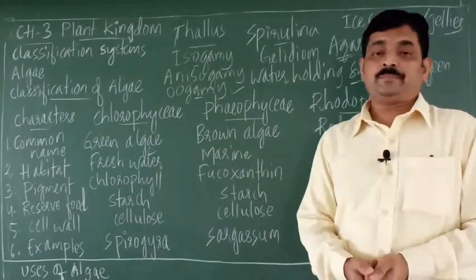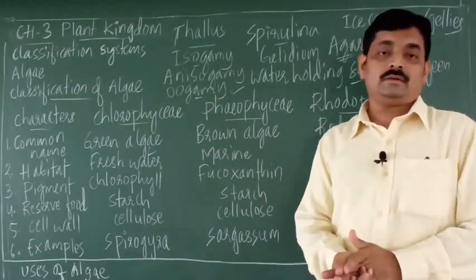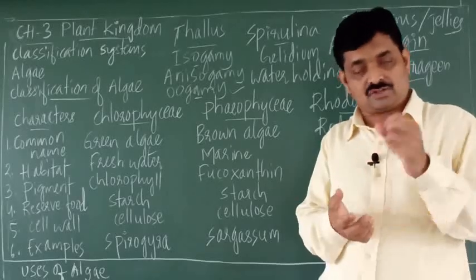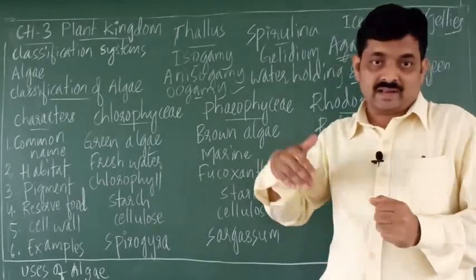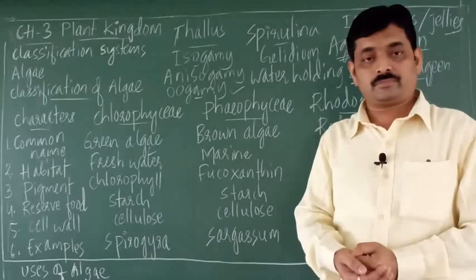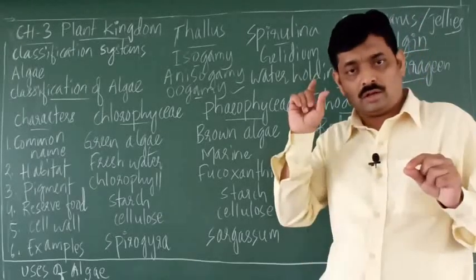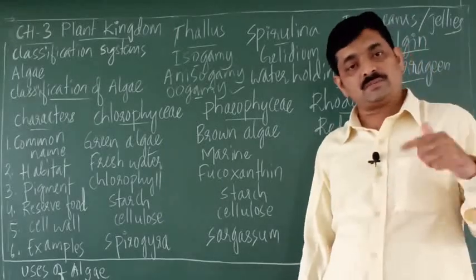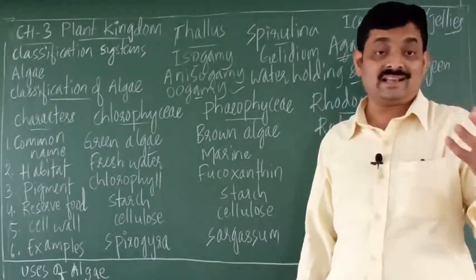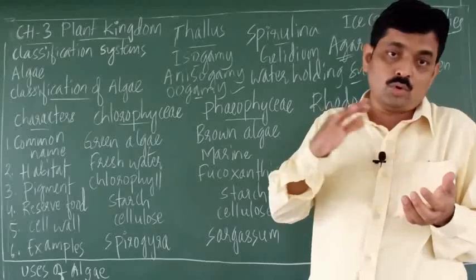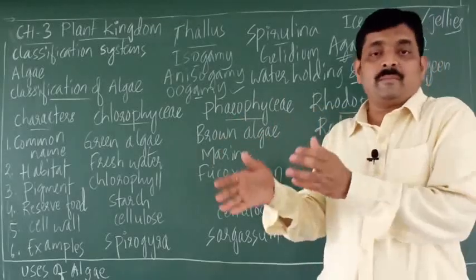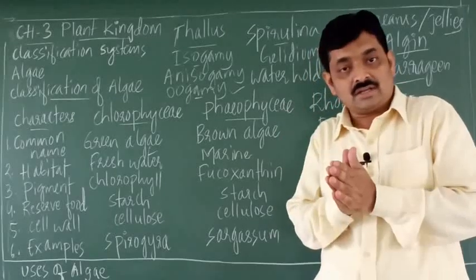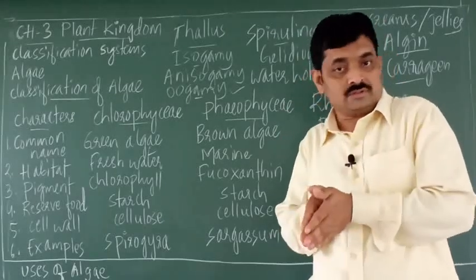Then oogamy. Oogamy means the male gamete is small and the female gamete is large. Sperm is small, egg is large. The sperm is motile, that is the male gamete is motile, meaning it can move, whereas the female gamete, that is the egg, is non-motile. Non-motile means it cannot move.